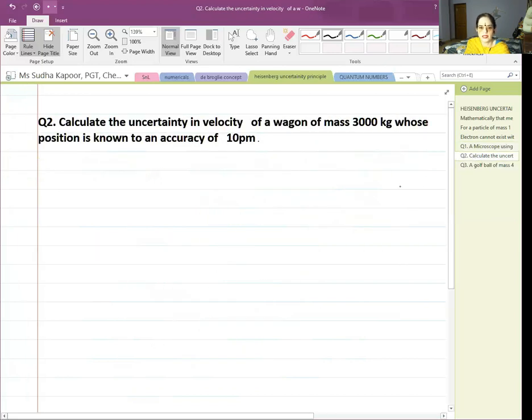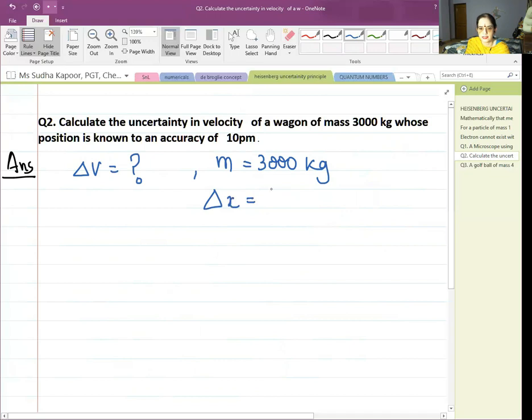Now calculate the uncertainty in velocity of a wagon of mass 3000 kg whose position is known to an accuracy of 10 picometer. Okay, uncertainty in velocity is again to be calculated. The mass of the object is given as 3000 kg whose position is known with the accuracy, that is delta X, is 10 picometer. We all know that the conversion of picometer is 10 to the power minus 12 meter.